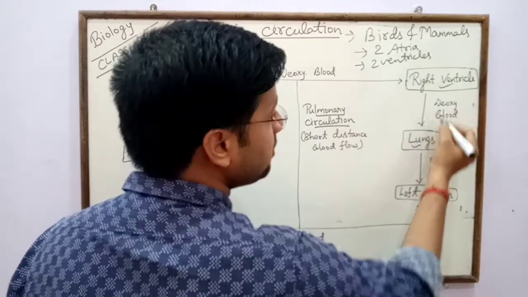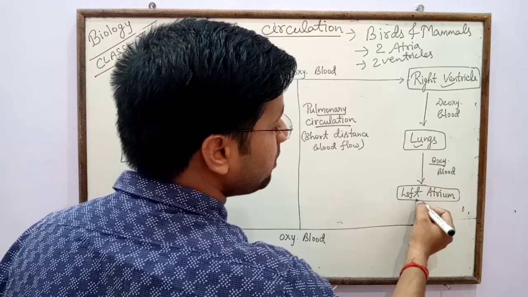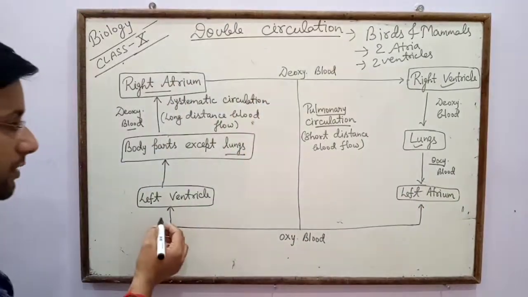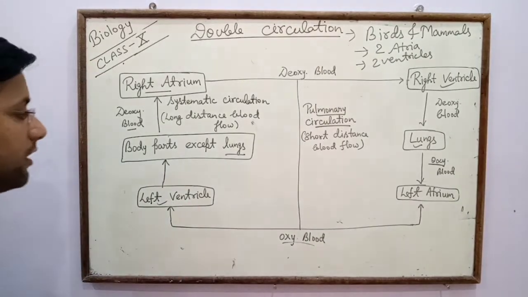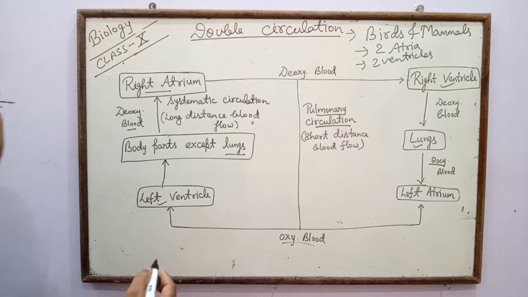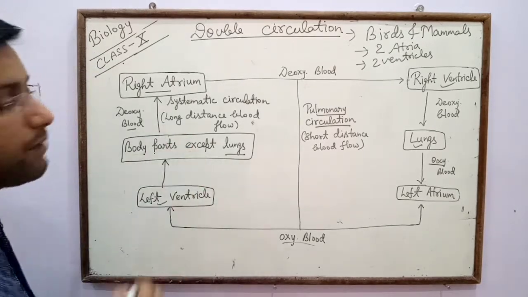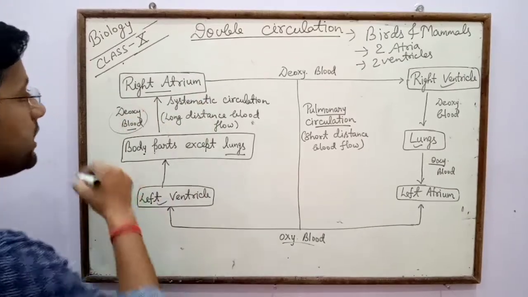Lungs purify the deoxygenated blood and transfer oxygenated blood to the left atrium. Left atrium transfers oxygenated blood to the left ventricle, and from left ventricle blood is pumped to the body parts. Again from body parts to the right atrium, that is deoxygenated blood.